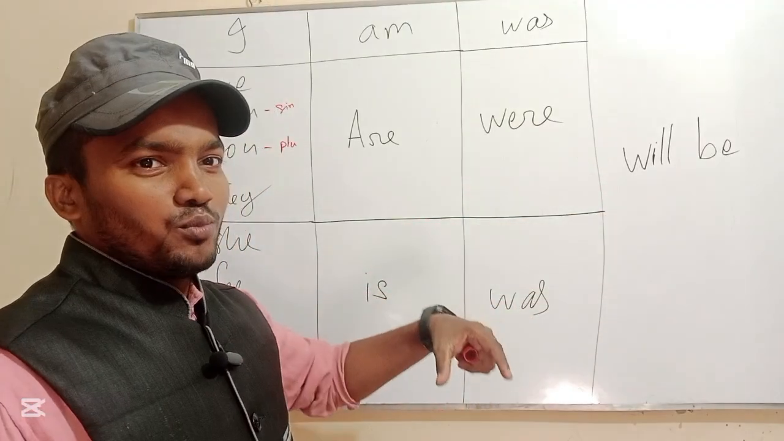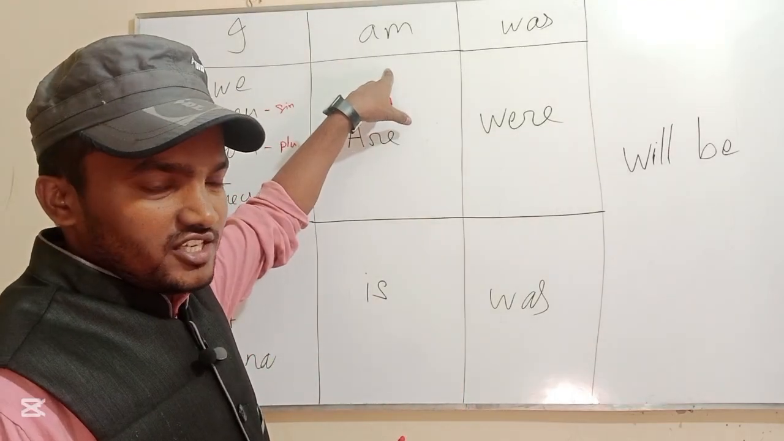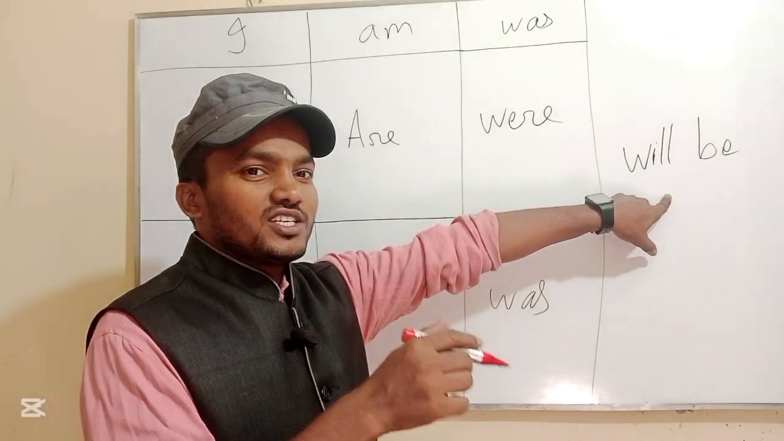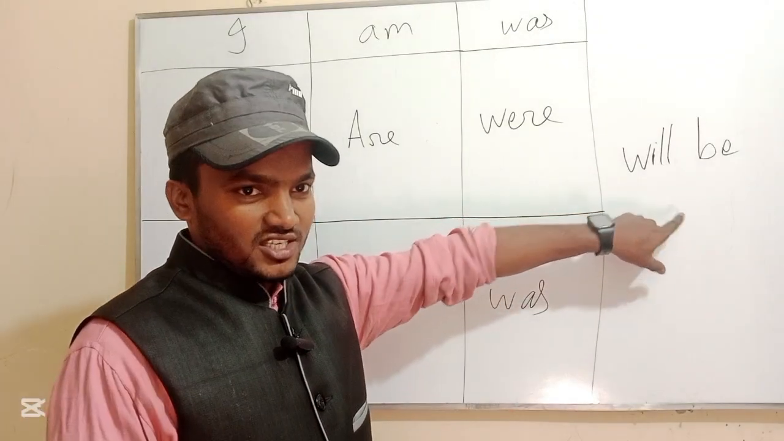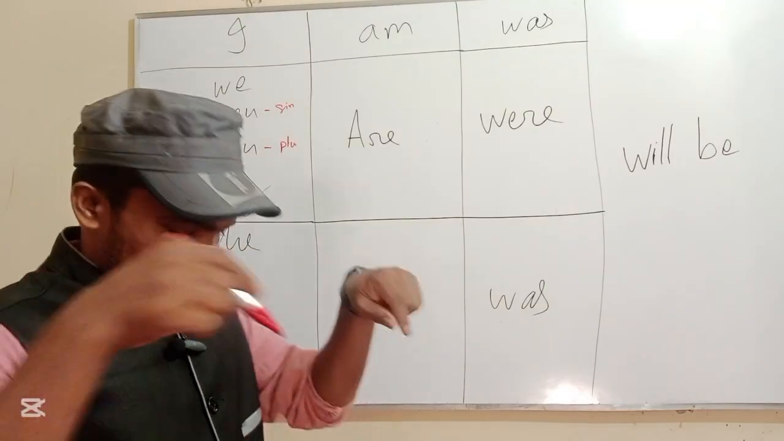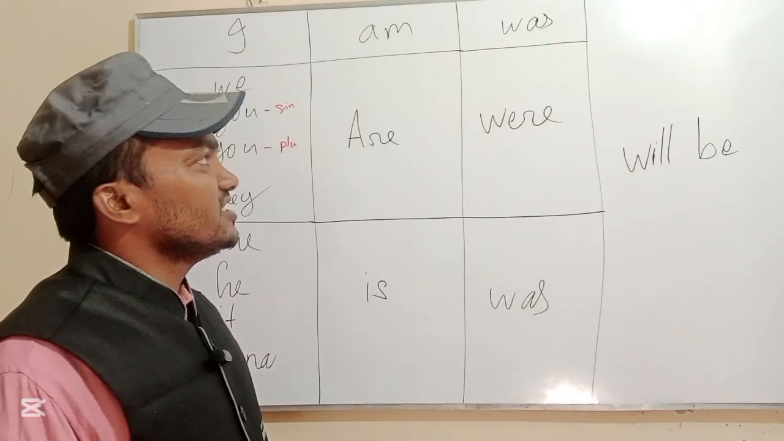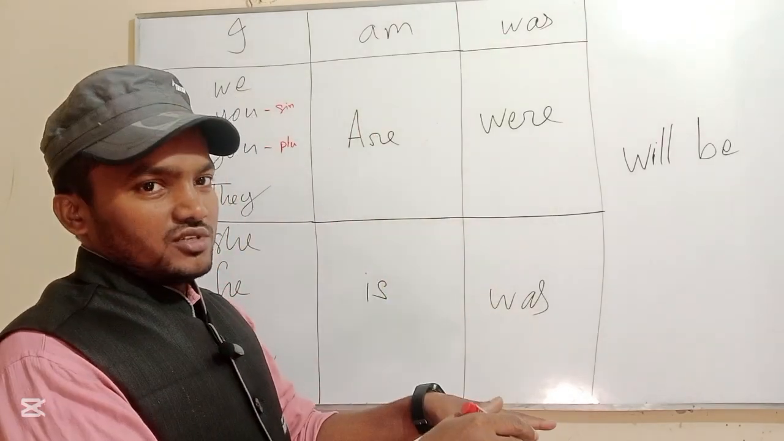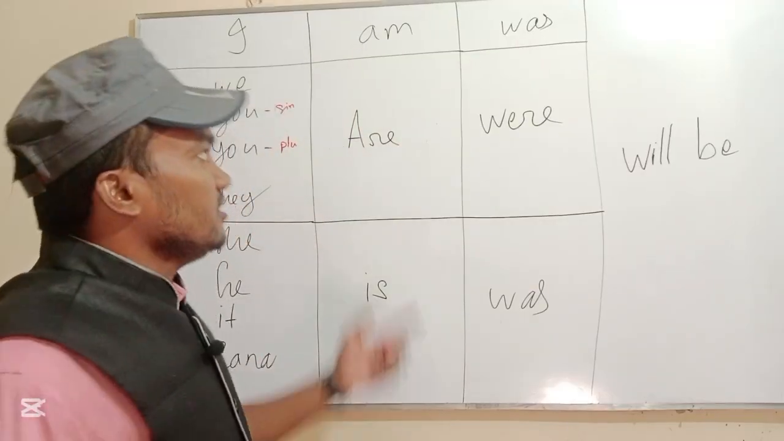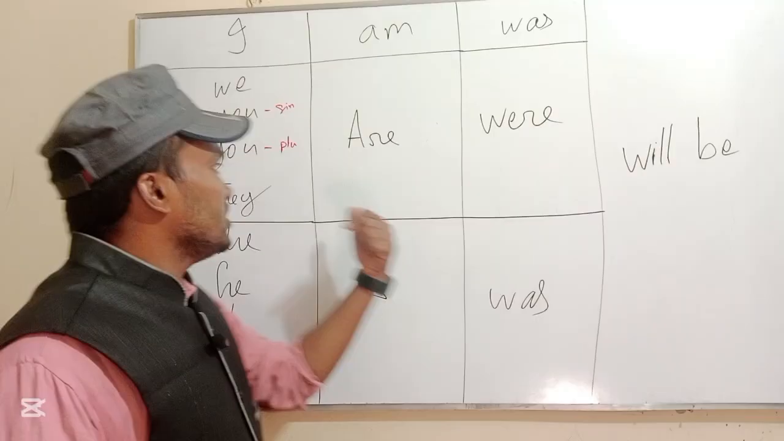If you want to make it negative, you have to use: I am not a student, I was not a student, I will not be a student, or I won't be a student. Like this way, I was a student in the past, I am a student in the present, means now, and I will be a student or a teacher in the future. I am not a teacher, I was not a teacher, I will not be a teacher.